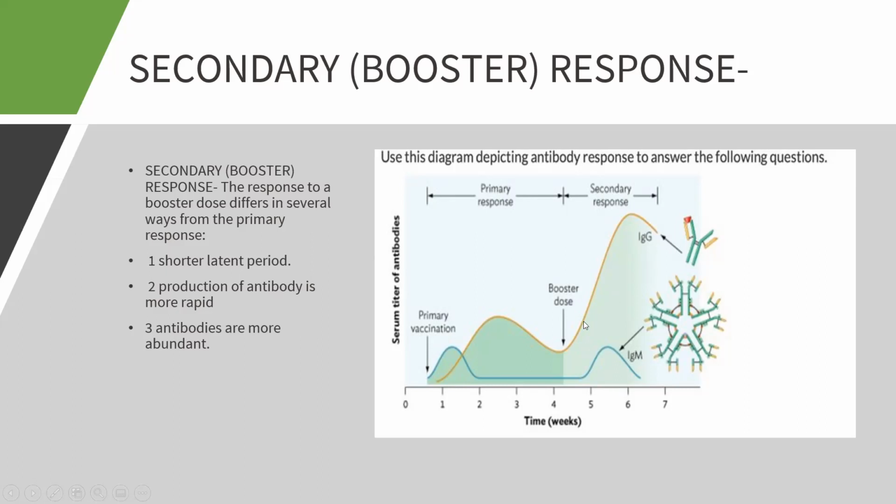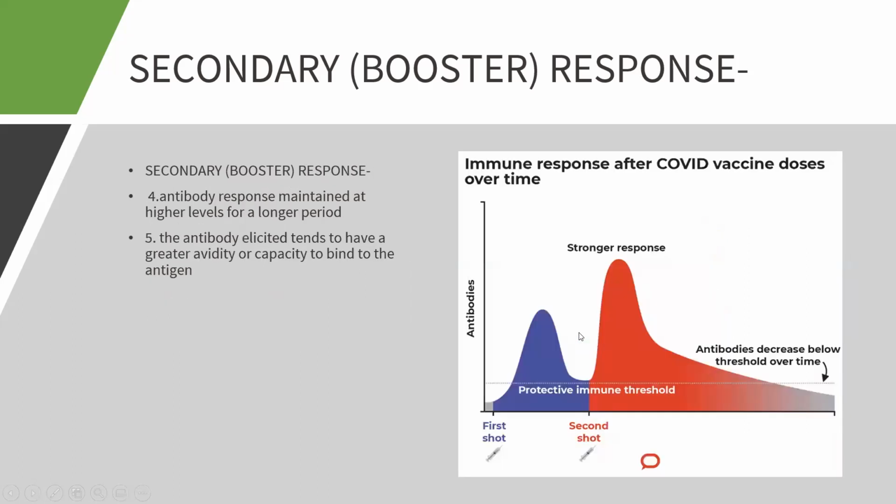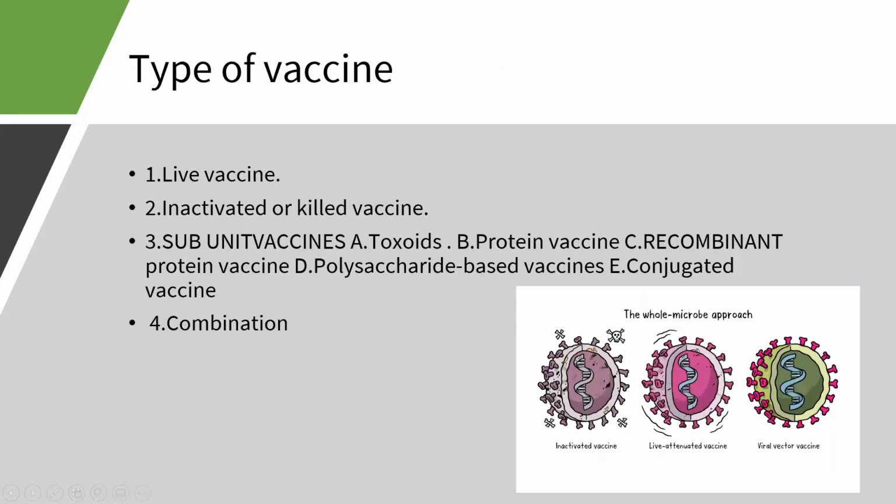The time period is also short. The secondary booster response is also an antibody response maintained at higher levels for a longer period of time, and it elicits a stronger response as compared to the first primary response. The antibody elicited tends to have greater ability and capacity to bind to antigen.